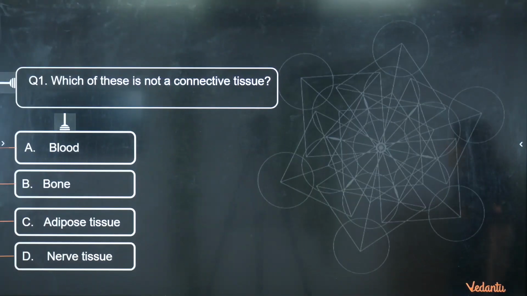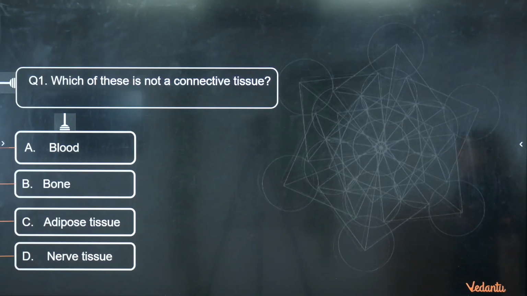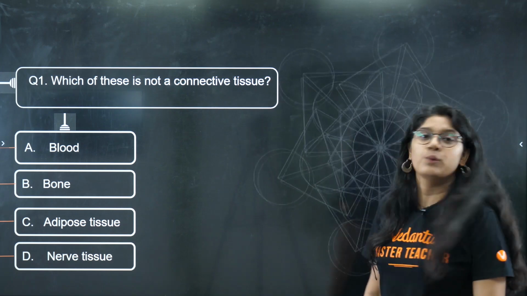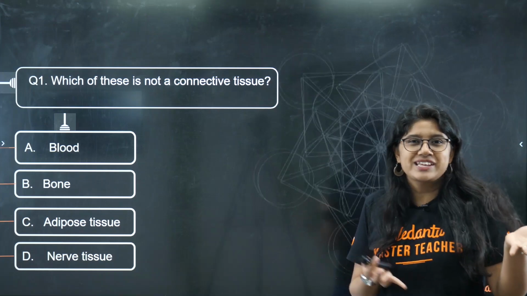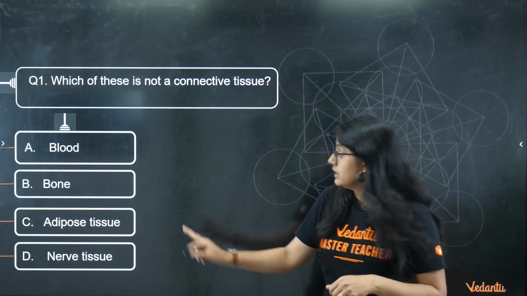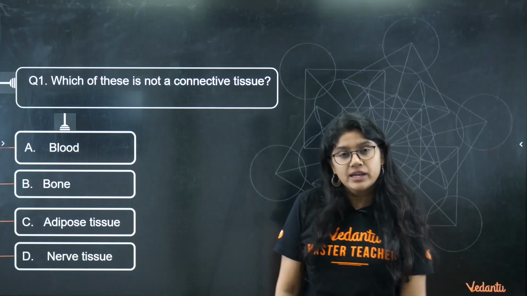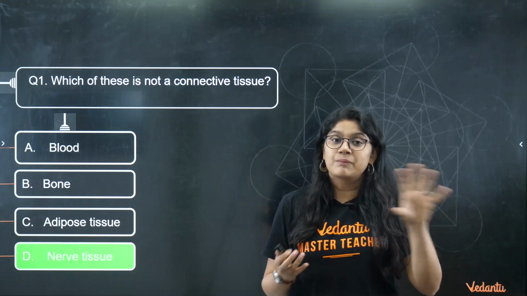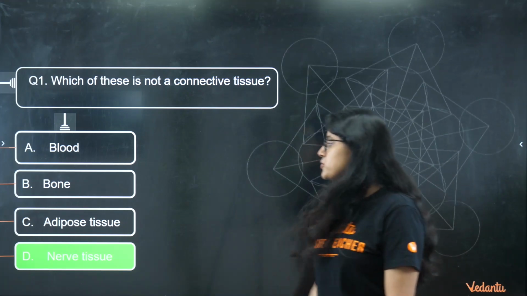Here's question number 1. Which of these is not a connective tissue? Blood, bone, adipose, and nervous tissue. So the answer is pretty easy, everyone, right? We know blood is connective, bone is connective, adipose tissue is connective. The only one that is not a connective tissue is the nervous tissue, because it is a separate type of tissue itself. So option D is right.